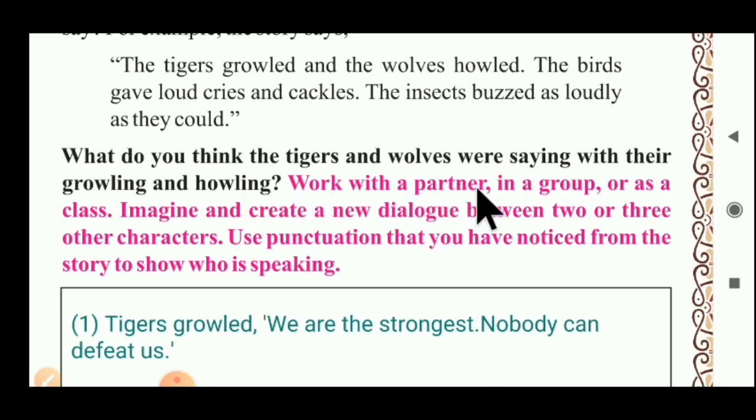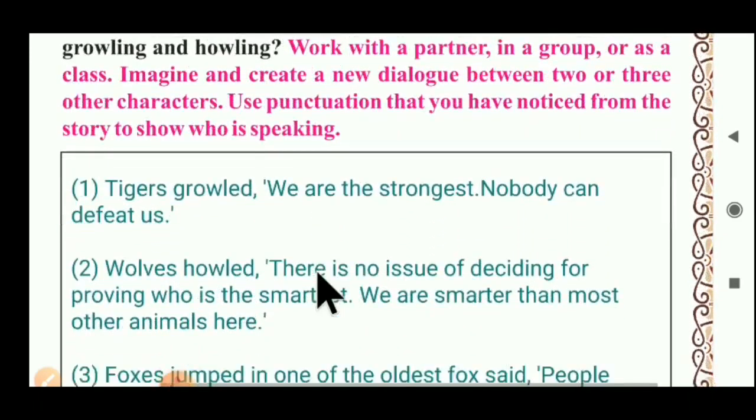Work with a partner, in a group, or as a class. Imagine and create a new dialogue between two or three other characters. We have to imagine what other animals say, make dialogues, and write those dialogues in the box below. Use the punctuation that you have noticed from the story to show who is speaking.